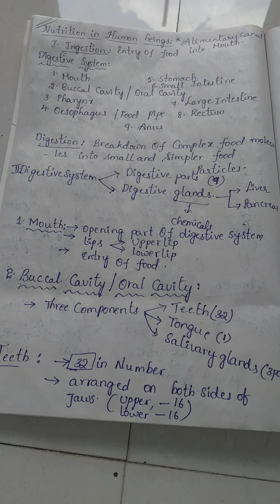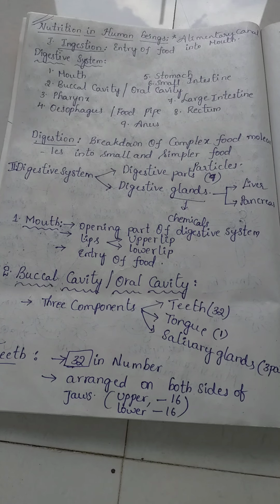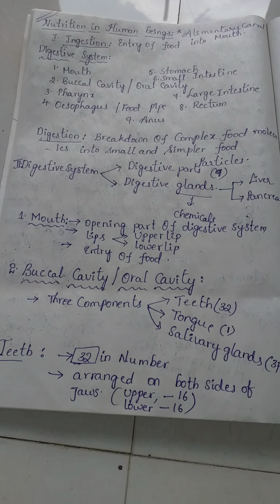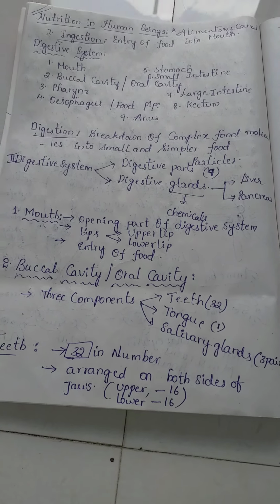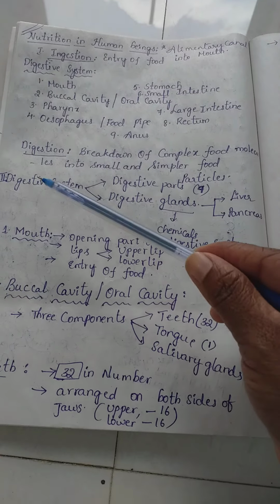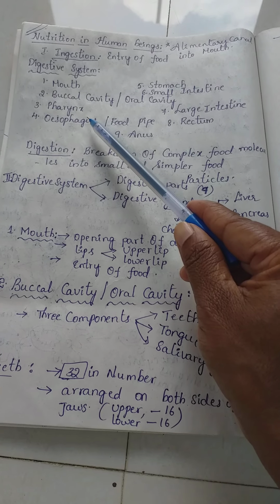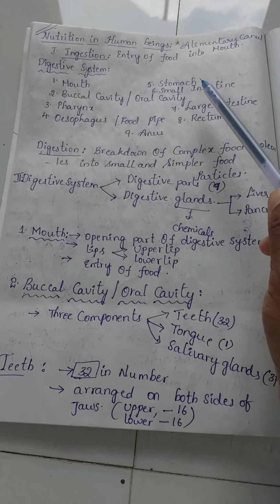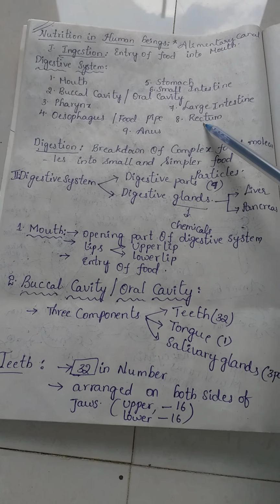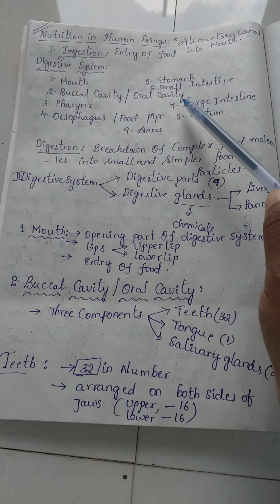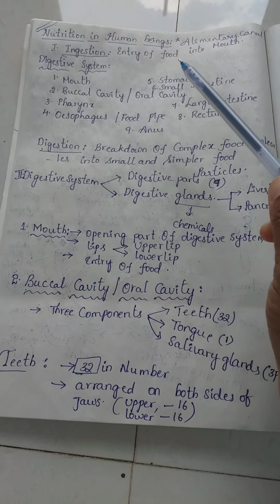Here 9 organs are involved in the digestive system. Those are called digestive parts: mouth, buccal cavity, pharynx, esophagus, stomach, small intestine, large intestine, rectum and anus. These all are involved in digestion.